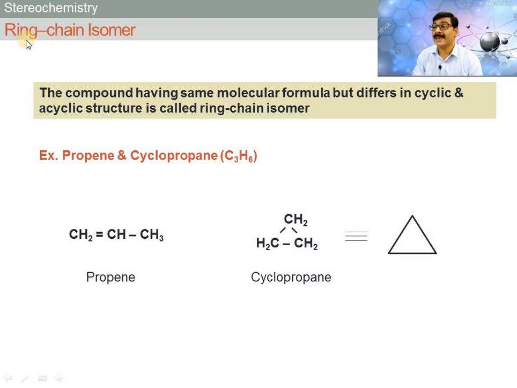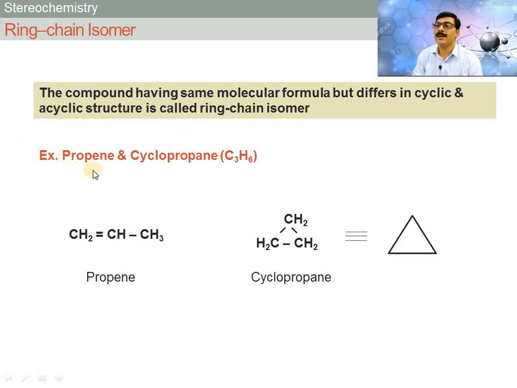Now then, fourth isomer is ring and chain isomer. So what is called as ring and chain isomer? The compound having same molecular formula but differing in cyclic and acyclic structure is called a ring chain isomer. Friends, if the compounds have same molecular formula but one contains cyclic structure and second one is acyclic structure, so these are ring chain isomers.